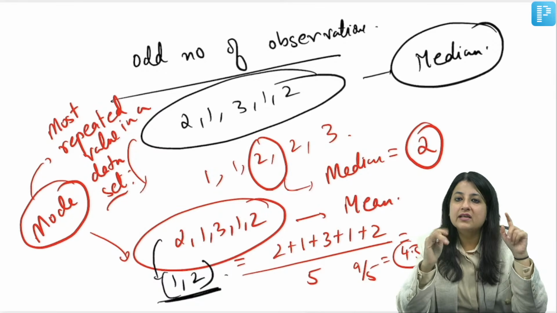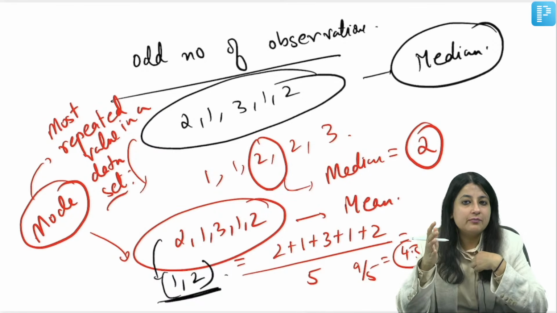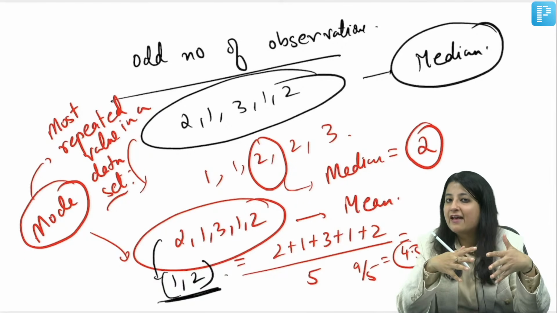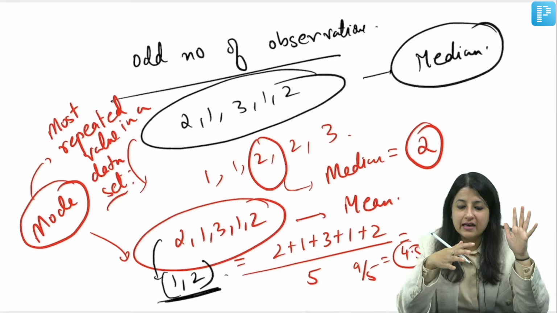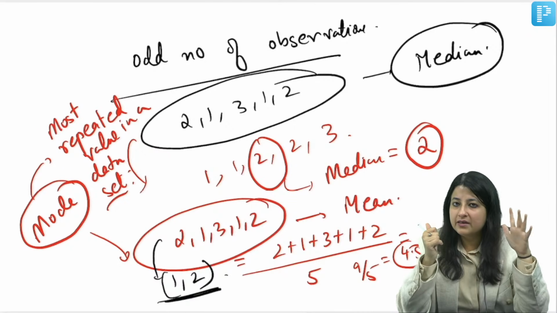But in the exam, you see a single value as the answer. So that means what you have to do? You have to take out the average. So that will be 2 plus 1 by 2. So that will be 1.5. Clear? Everybody got it? Mean, median, mode revision done.